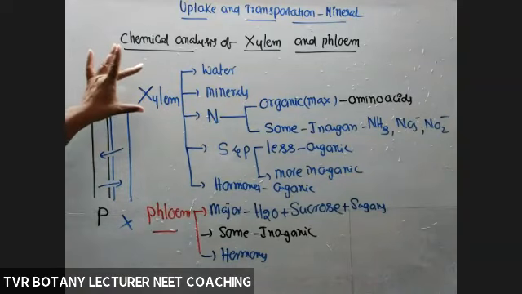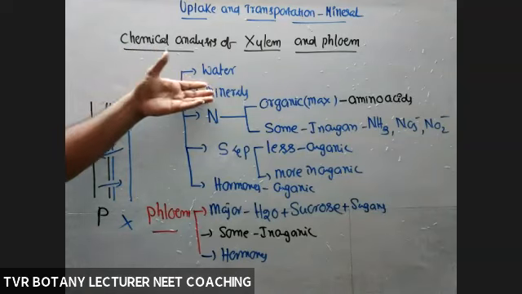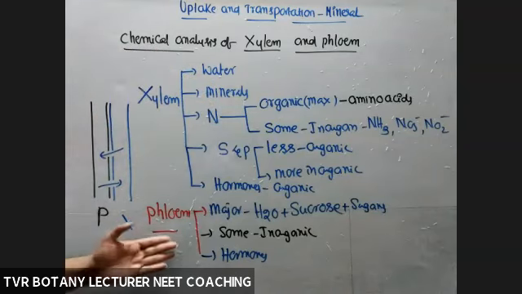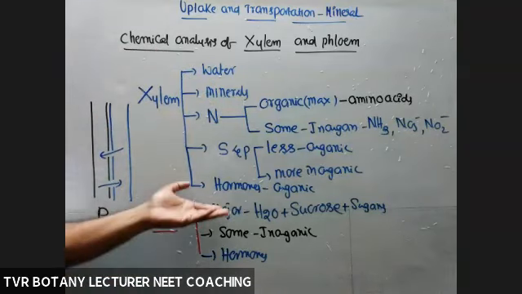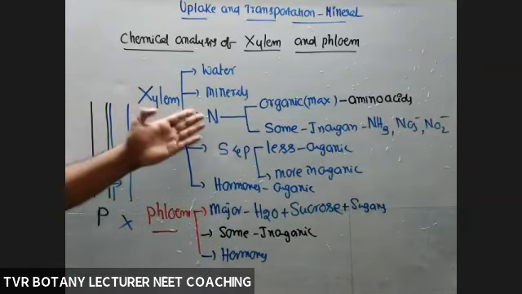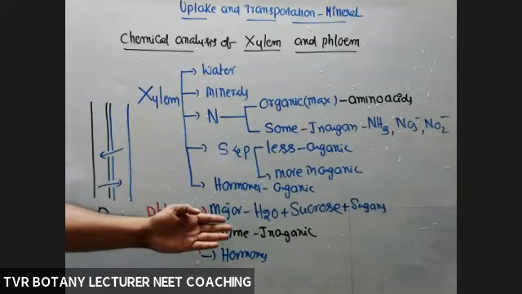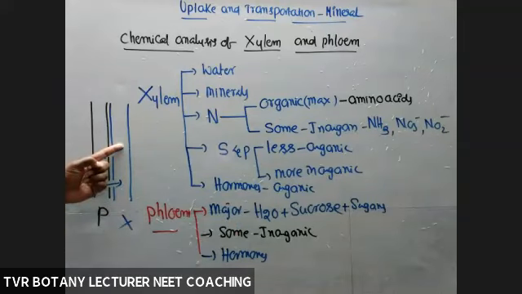But xylem transports the maximum amount of inorganic and less organic, while phloem transports maximum organic and less inorganic. The organic matter in xylem comes from phloem, and some inorganic nutrients in phloem are transported from xylem.